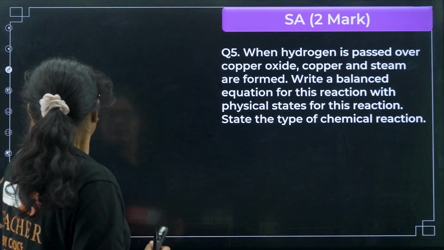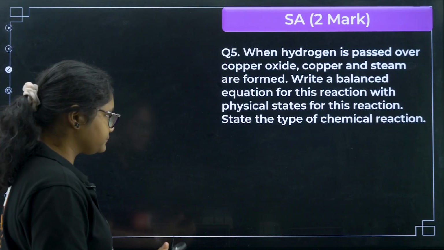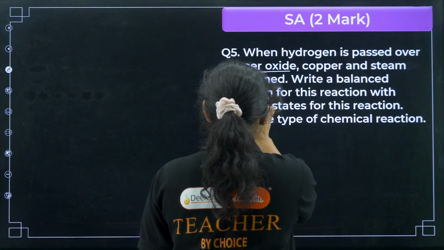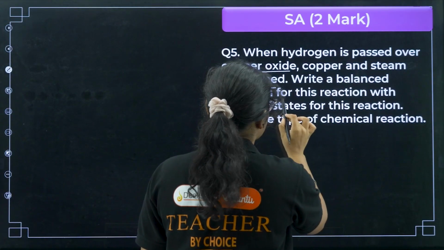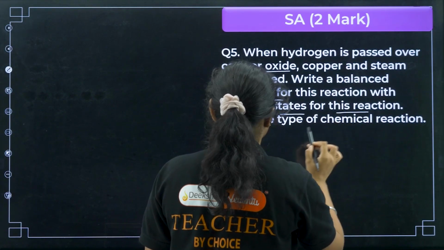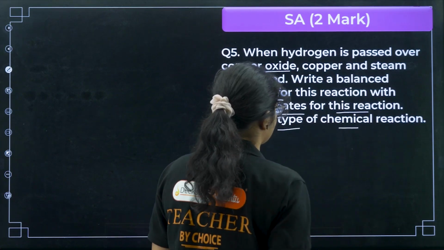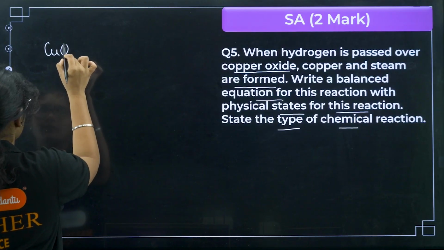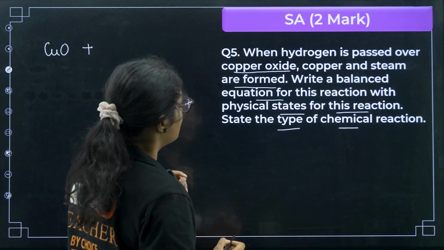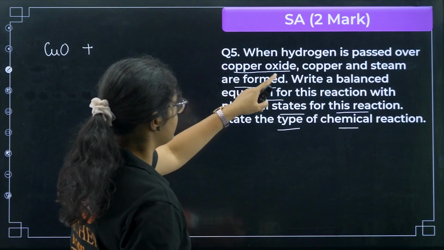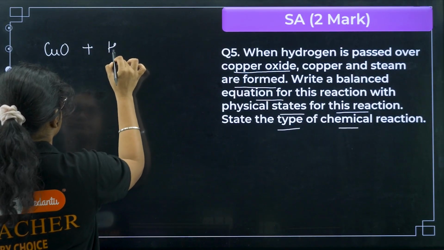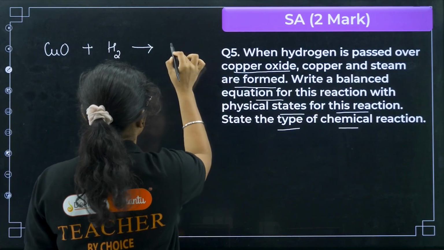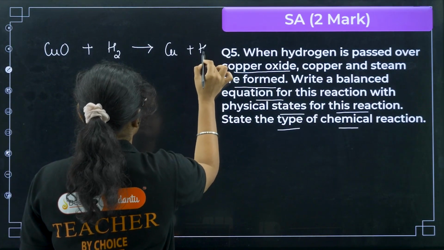Okay, so next we have question number 5 here. When hydrogen is passed over copper oxide, copper and steam are formed. Write a balanced equation for this with physical states for this reaction. State the type of chemical reaction. Okay, so you have copper oxide reacting with hydrogen. When hydrogen is passed over copper oxide, what is the product given? Copper and steam, right? So we can write copper and steam.